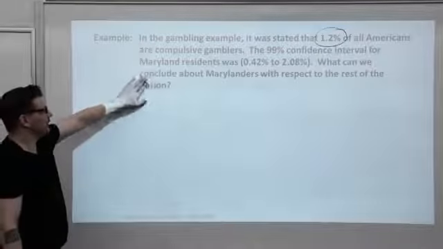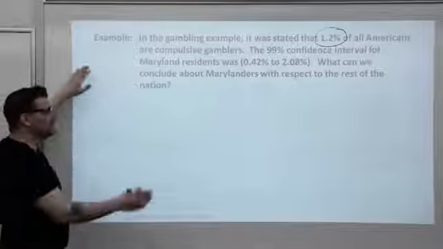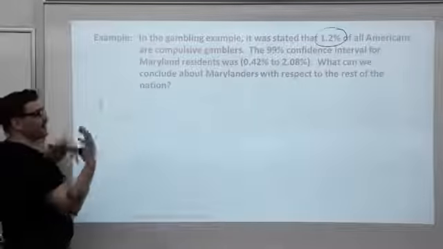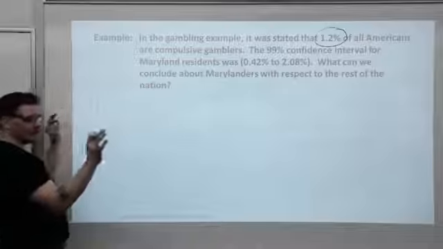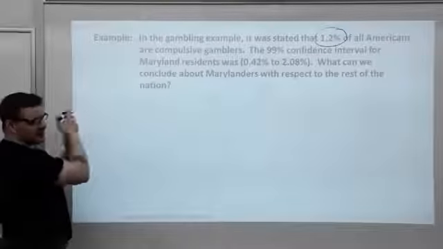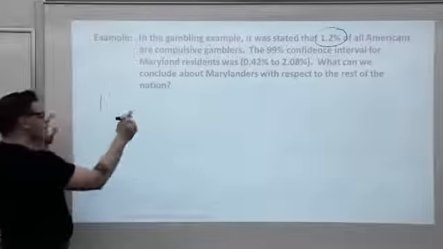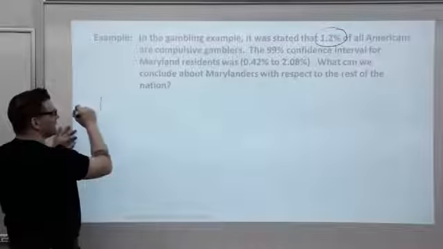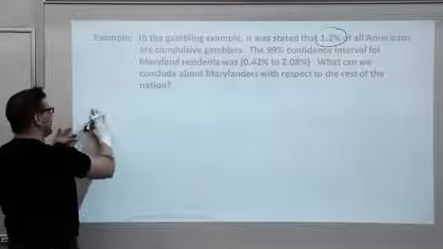What can we conclude about Marylanders? Since the 1.2% is inside, I don't care where it falls inside, smack dab in the middle or very close to the edge, it doesn't matter. Let's see here, what are we going to say?